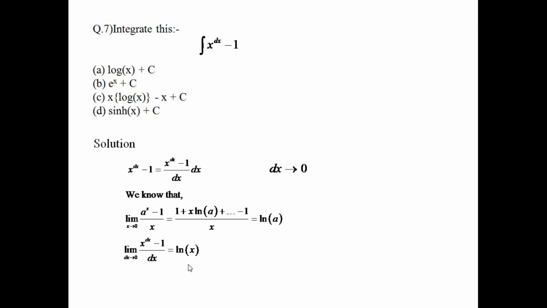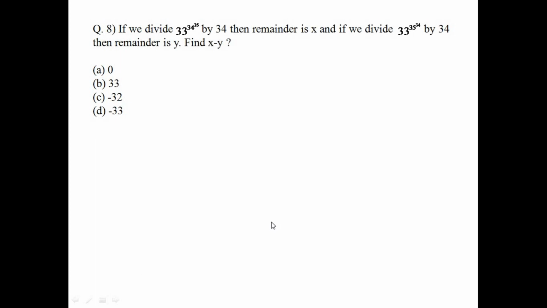Just see that dx, since it is infinitesimal, we can consider it as independent of x. I have also checked it by plotting the graph in Python, and it was coming out to be ln x. So now we know that this is ln x. Now you can simply find the integral of ln x dx. Instead of x raised to dx minus 1, you just write ln x dx, and you can find x ln x minus x plus c. So the answer is C. So this is the next question.